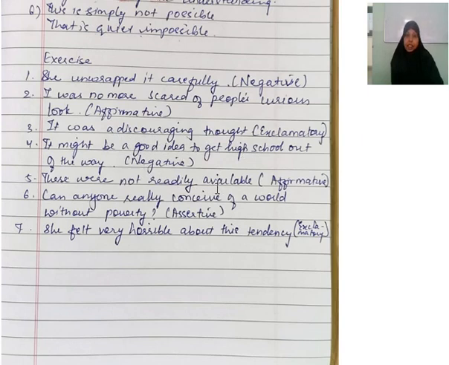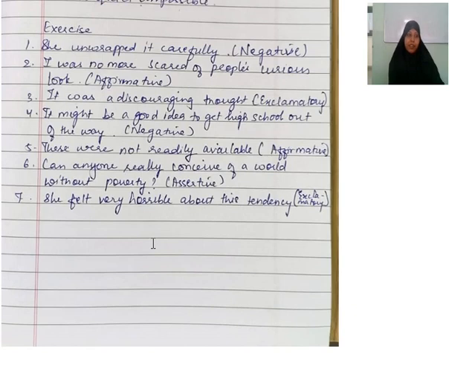These were not readily available. Affirmative, what will you write? They were often unavailable. Instead of available, you will write unavailable. Can anyone really conceive a world without poverty? You have to change into assertive. What will you write here? No one can really conceive a world without poverty. She felt very horrible about this tendency, exclamatory. How horrible she felt about this tendency! Exclamation mark.